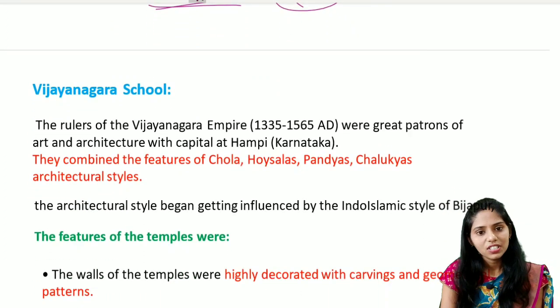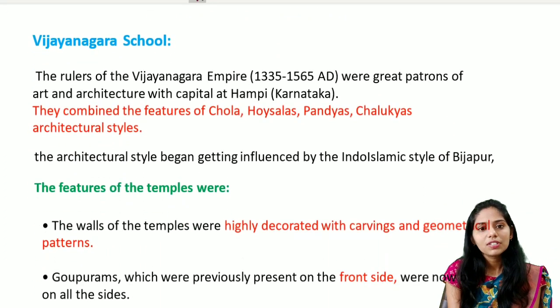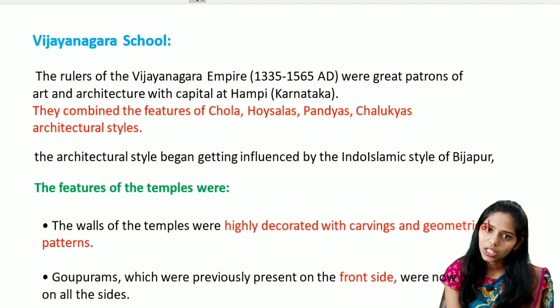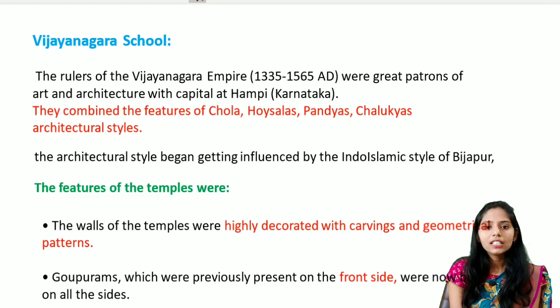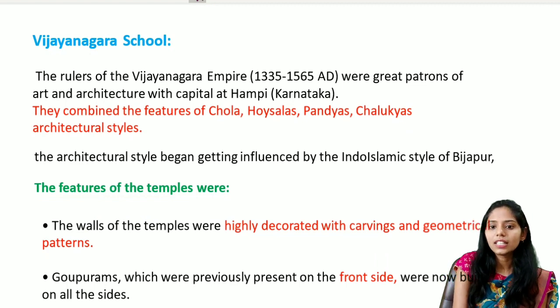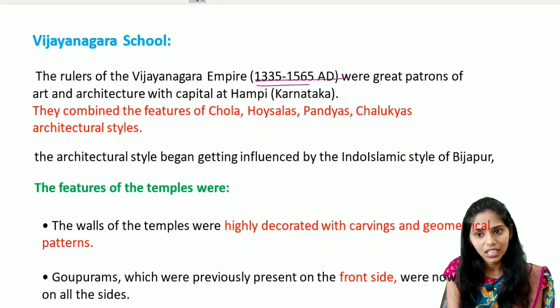And the next one is the Vijayanagara school. And this Vijayanagara school was under the patronage of the Vijayanagara rulers, and they ruled from 1335 to 1565 AD.